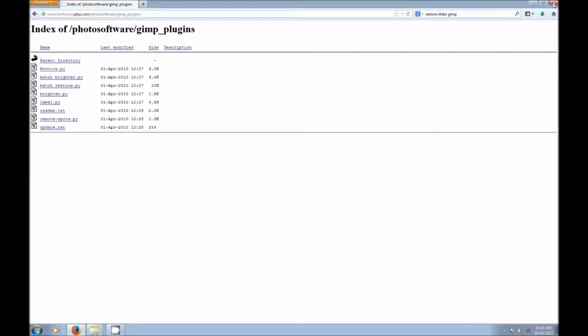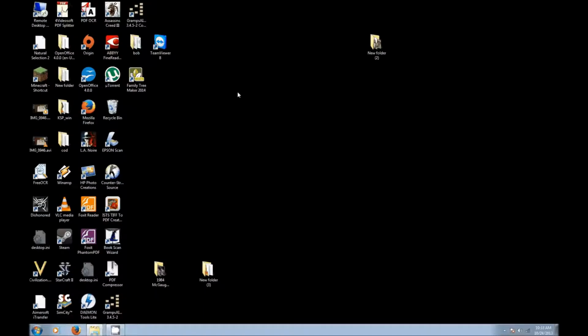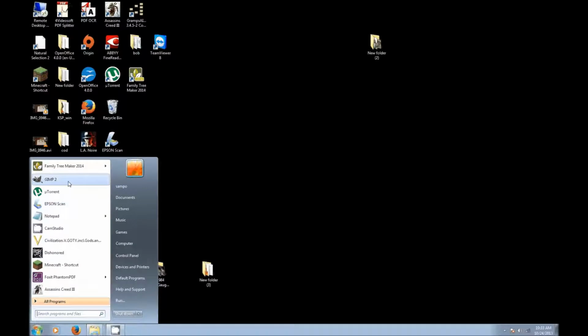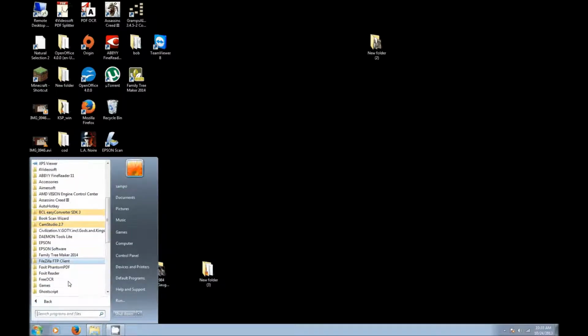Okay, now that we've got our software set up, we're going to go ahead and open the GIMP. Mine happens to be right here. You might have to go to all programs and find the GIMP in here. Just right here, it's on GIMP 2.